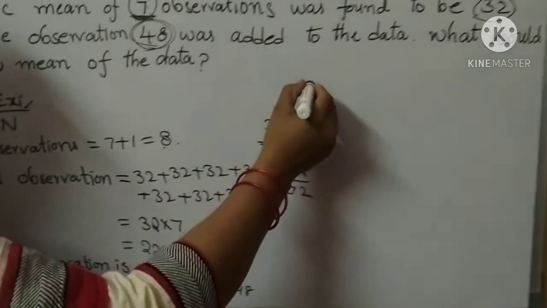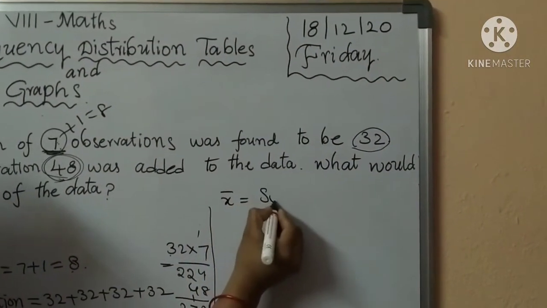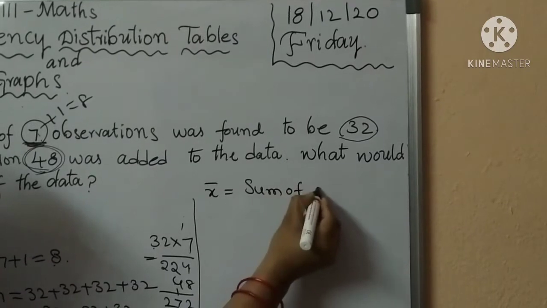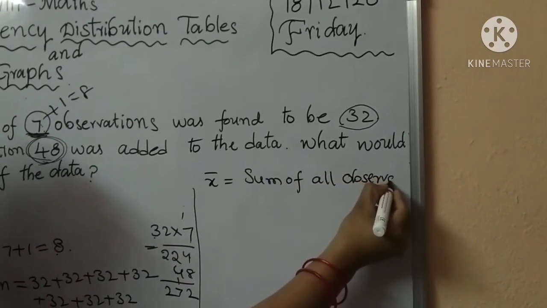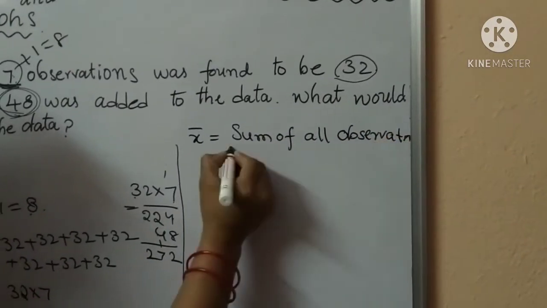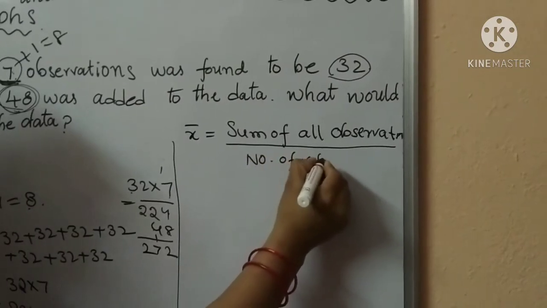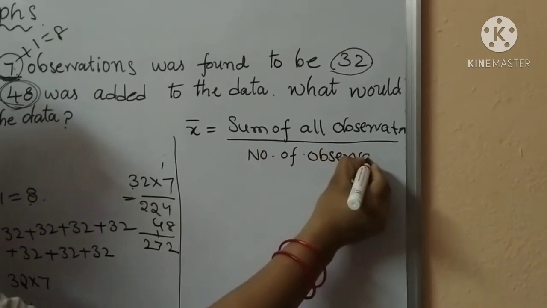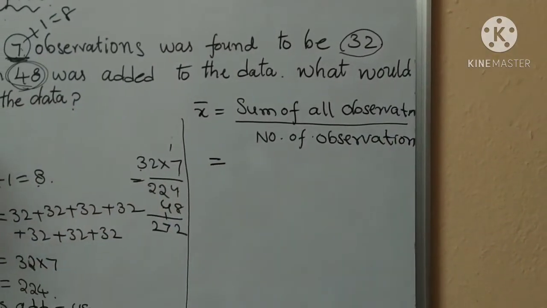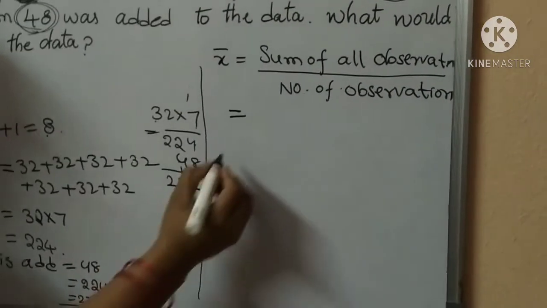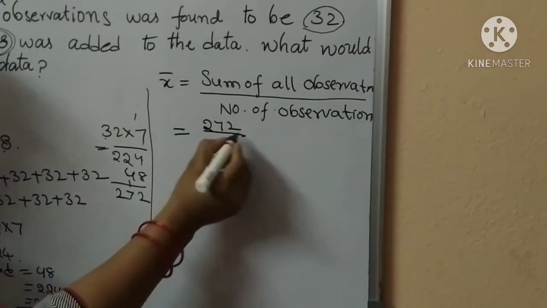Now by using the arithmetic mean formula, x bar equals the sum of all observations by the number of observations. The sum of all observations is 272 and the number of observations is 8.